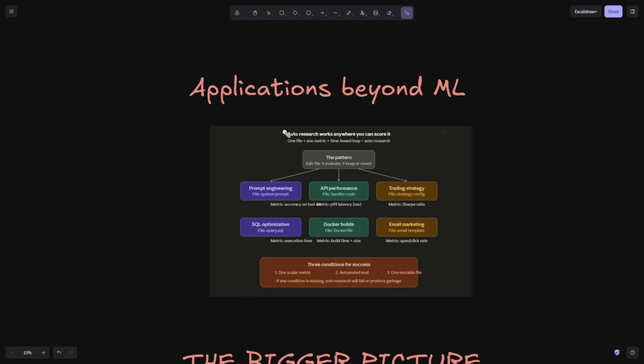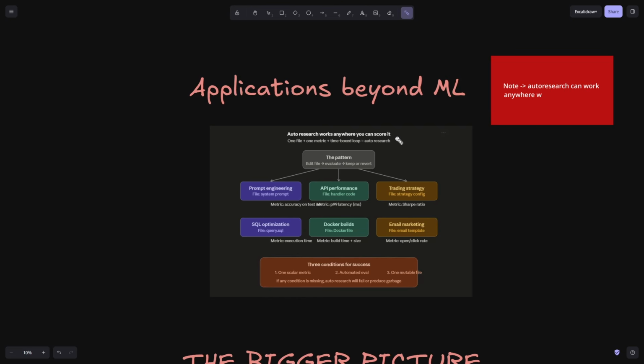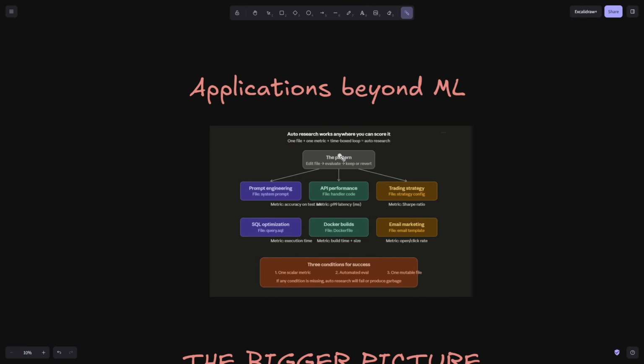So let's discuss the applications beyond ML. Auto research can work anywhere where you can score. So if you have one file, one metric and a way to score, then you can run auto research on it. It is a closed loop, a time-boxed loop. Every experiment should be of the same time.